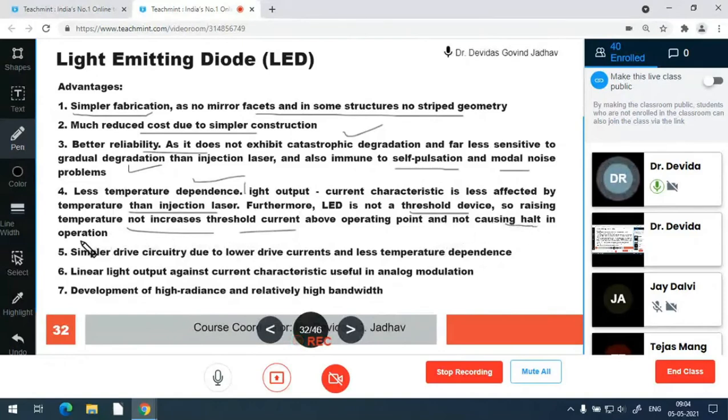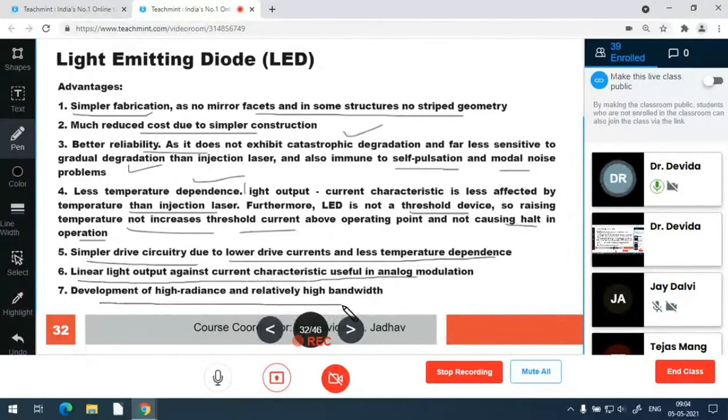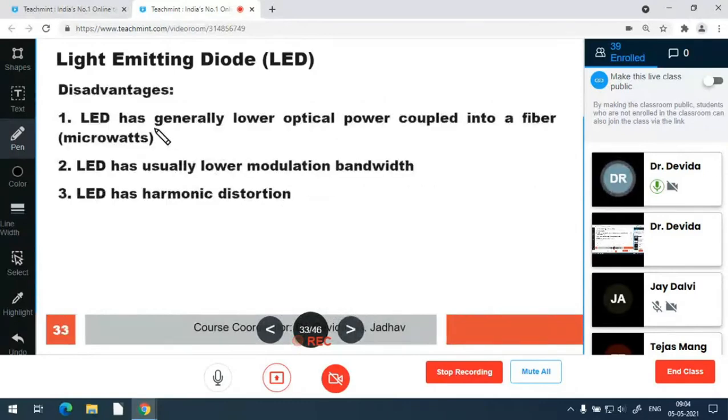Another advantage is simpler drive circuitry because it does not require any temperature compensation circuit, and it works on very little current. So lower drive currents are there and no temperature dependency. Linear light output is obtained from this because it is a linear device, and development of high radiance and relatively high bandwidth is possible. These are the advantages, but the disadvantages are that it gives very little power in the microwatt range, it has lower modulation bandwidth, and the LED has harmonic distortion.